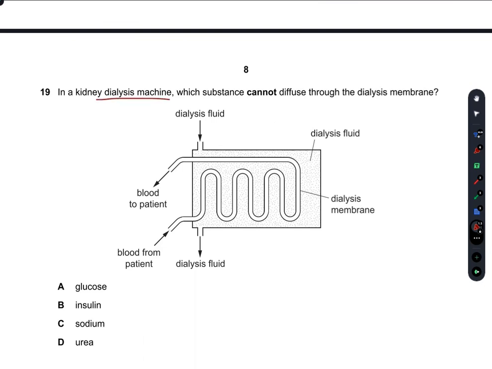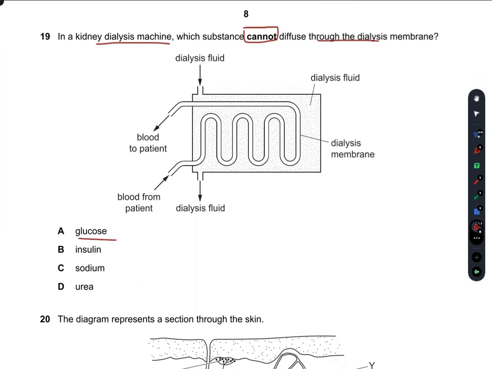In a kidney dialysis machine, which substance cannot diffuse through the dialysis membrane? Glucose, insulin, sodium, and urea. Sodium and urea would definitely diffuse through the dialysis membrane, and glucose can also diffuse through unless the pores are so small that glucose is not absorbed. So insulin would not be absorbed, because insulin has a greater size.